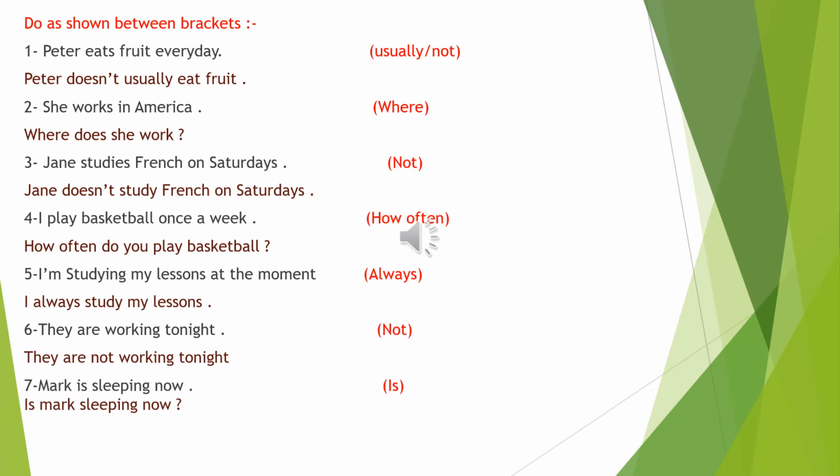Between brackets. Number 1. Peter eats fruit every day. Between brackets use usually. First of all, the sentence is written in the present simple tense. How do we know that? We know that from the keyword every day at the end of the sentence, as well as from the verb eats.